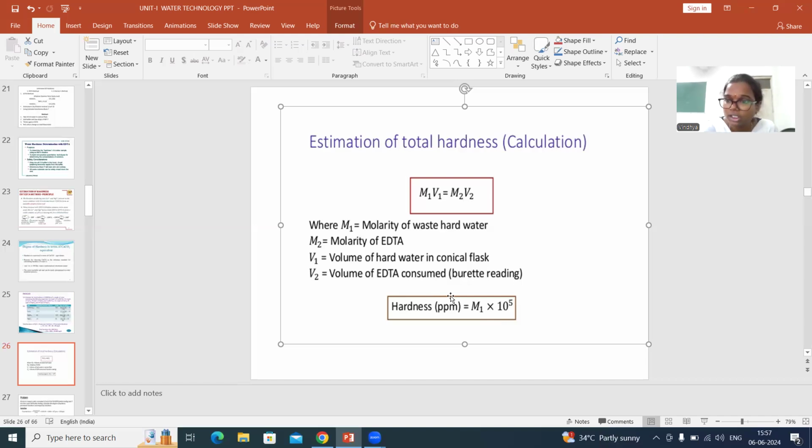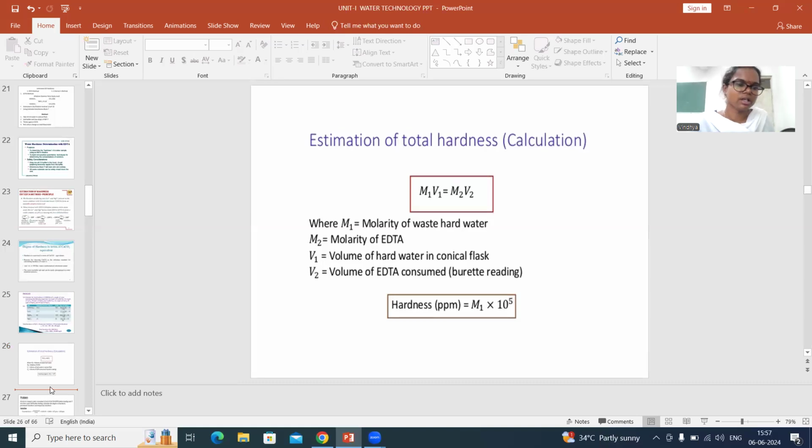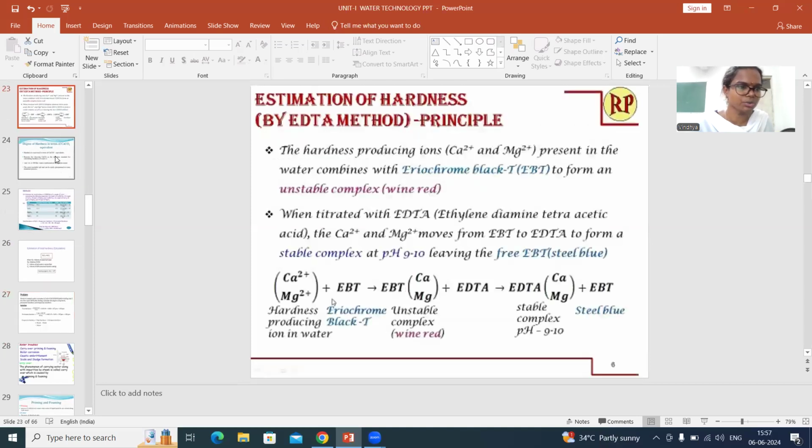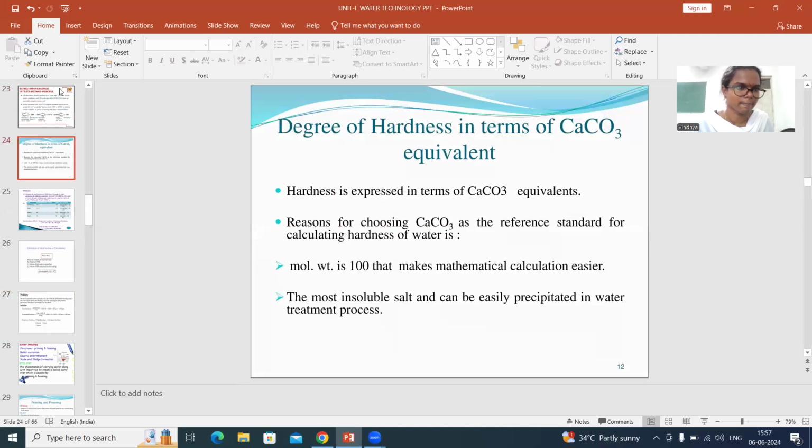So you got the total hardness in the first step, and in the second titration you got the permanent hardness. We know that total hardness is equal to permanent hardness plus temporary hardness. So by substituting total hardness and permanent hardness, you can easily calculate temporary hardness. By doing the titration twice, with and without boiling, you can calculate temporary and permanent hardness. Now while doing this experiment, you need to take care of a few things.